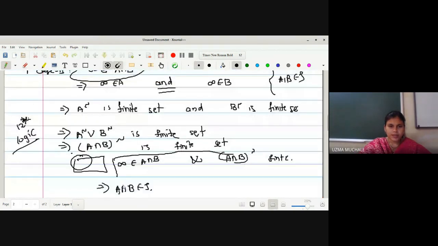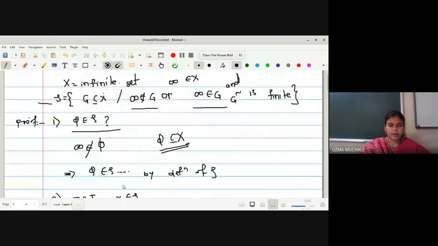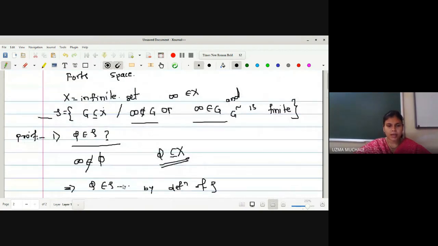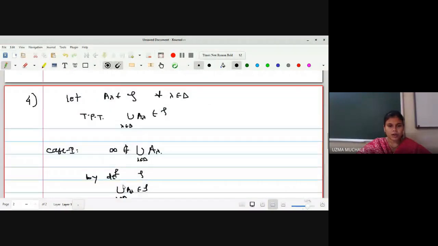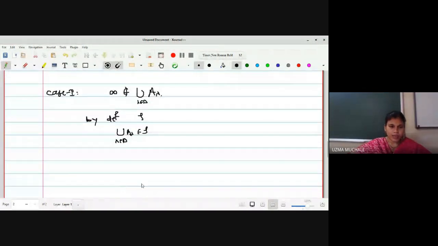Okay, by definition, what is our definition? To be a member of tau, infinity should not be a member, or in another case, if infinity is a member, its complement should be a finite set. So in case 1, if infinity is not a member of the union of A lambda, directly it will be in the topological space. Now, let us go for case 2.